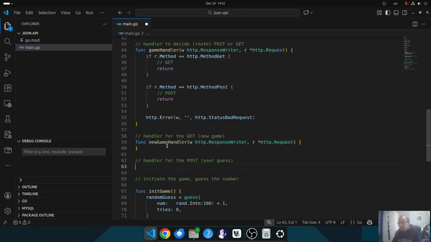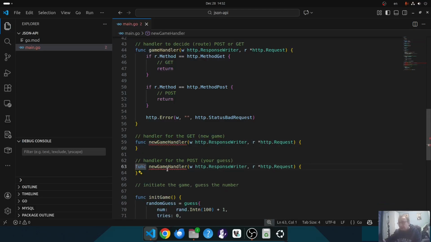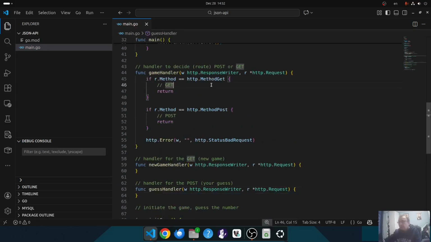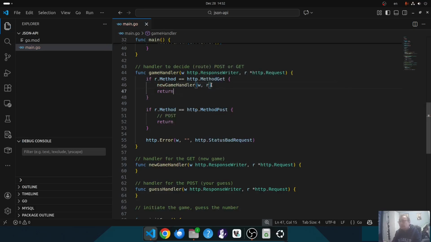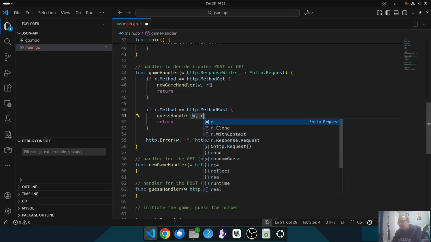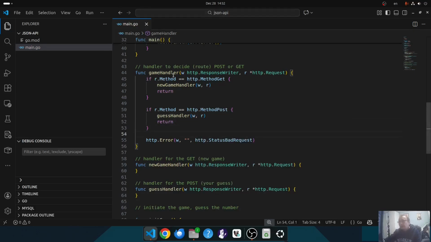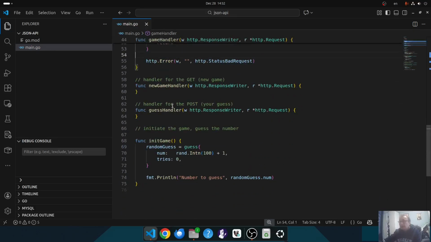The another one will be the guess handler. We can now call them new game handler and passing response writer and request, and guess handler, and I'm passing response writer and the request. Okay, I have the body, and now let's implement those.